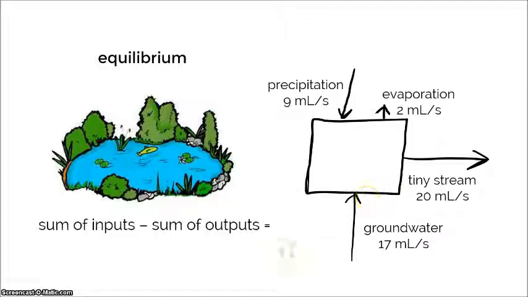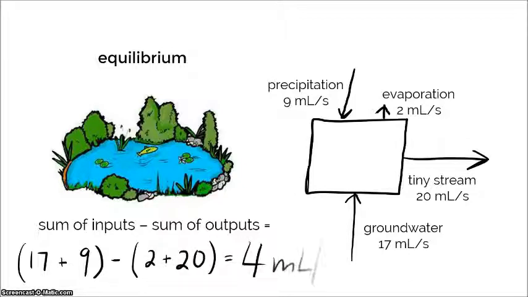Well, to find out, we'll take the sum of the inputs and we'll subtract from that the sum of the outputs. If it is in equilibrium, this equation will equal 0, because that's what equilibrium means, that the inputs and the outputs are the same. So let's do our little equation. We have groundwater coming in at 17, we have precip at 9, we have the 2 and the 20 for outputs, and we do that little equation, we find that no, in fact, it doesn't equal 0.